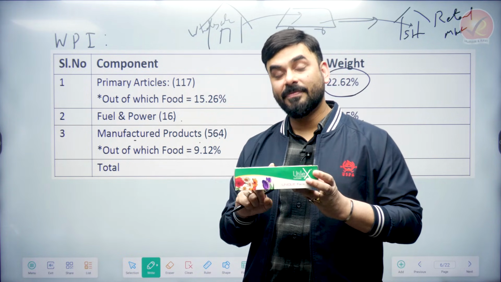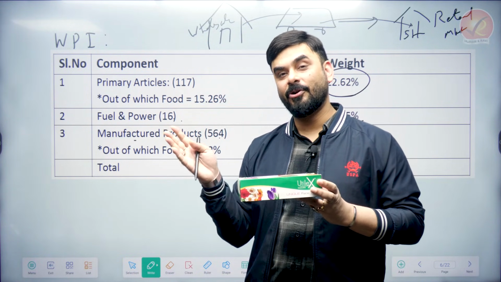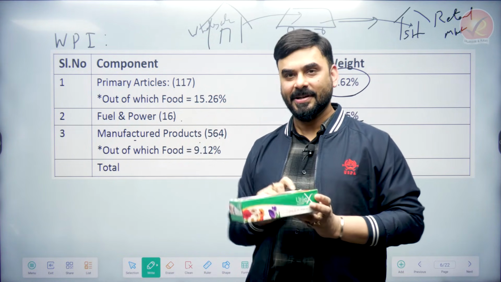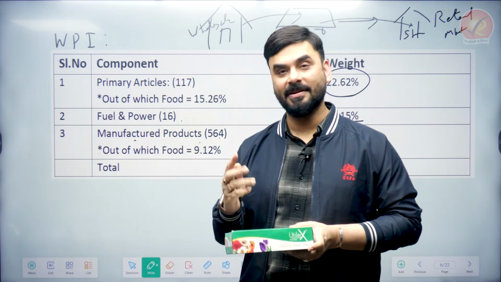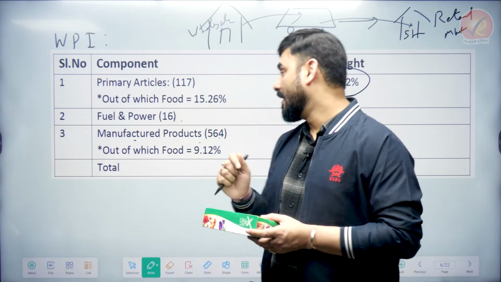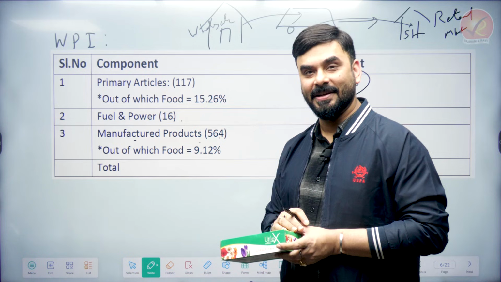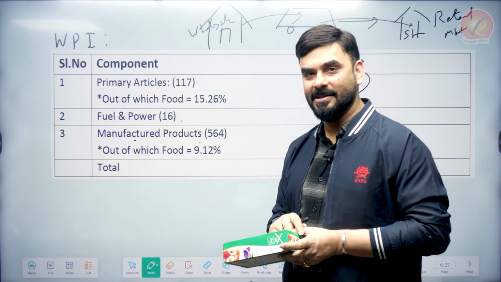Now, if the price of this basket today is 100 rupees, tomorrow it becomes 105 rupees, then we will say that WPI is 5%. If there is a jump in the price, we will say WPI 5%. Okay? Now, in primary articles, we have two types of things which we use in raw form. I'll give an example to you.